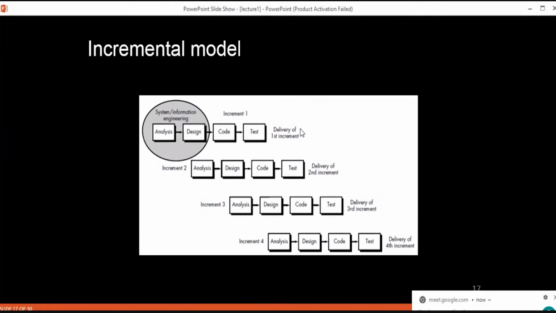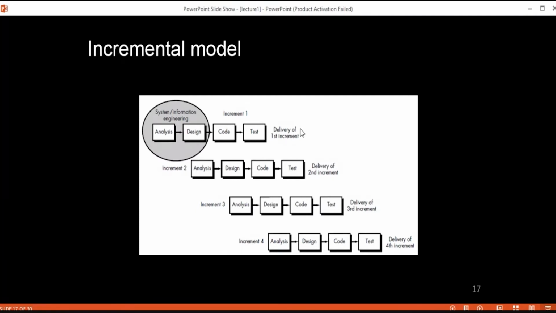Then the next phase in each cycle is the design. In that, we are going to design the system functionality, or the software functionality, which we are going to deliver in that particular increment, in that particular cycle. Then the next step is code, or implementation, the development phase. So here we are actually going to code our functionalities.